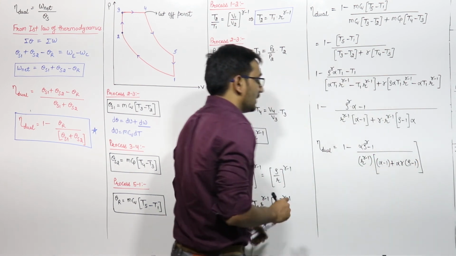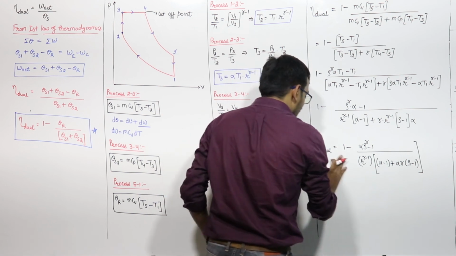So this is the efficiency of the dual cycle.